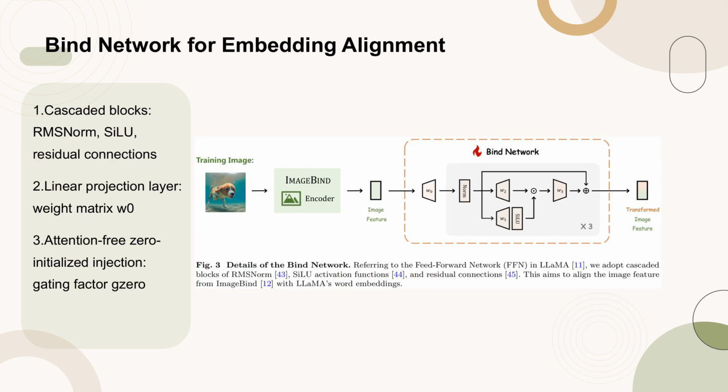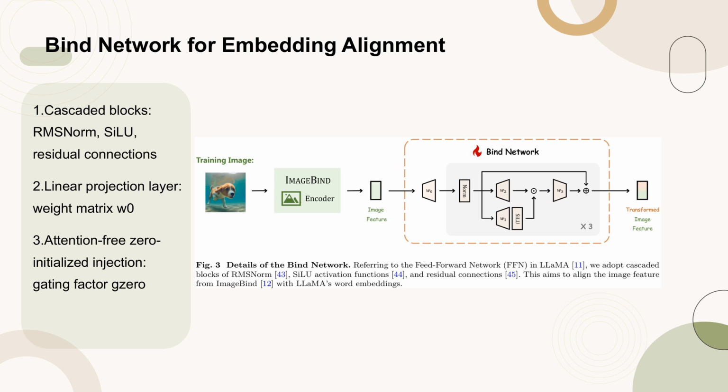Figure 3 illustrates the detailed architecture of the bind network, which is designed to align the embedding space between ImageBind and LLaMA. The bind network employs cascaded blocks consisting of RMSNorm, SiLU activation functions, and residual connections, all inspired by the feed-forward network, FFN, in LLaMA.